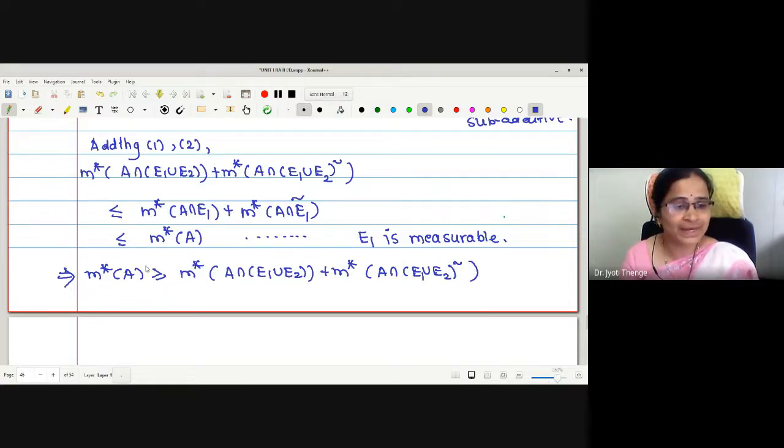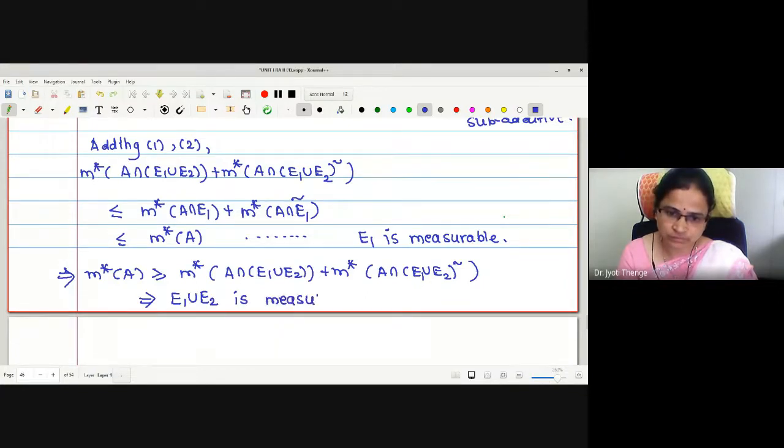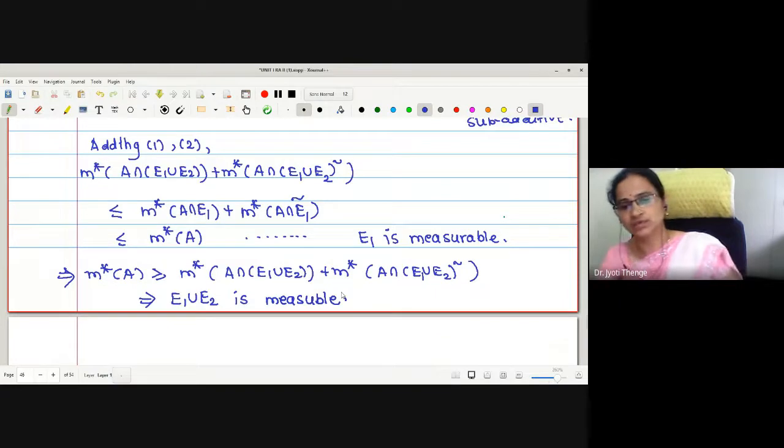We have not obtained equal to. What we have obtained is greater equal to. But we know by that note that greater equal to is also sufficient. Therefore, may I write here E1 union E2 is measurable.